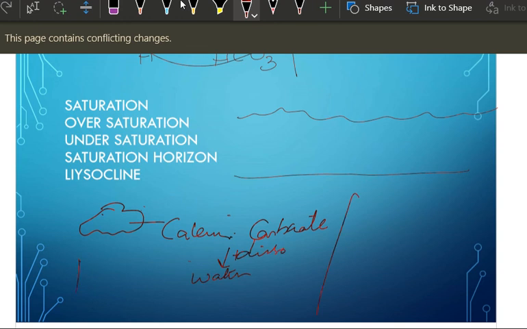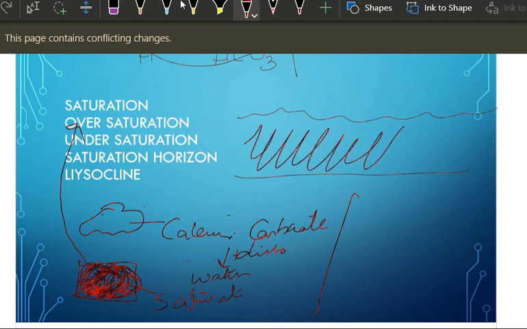If up to a certain limit it got dissolved, it has reached saturation. Suppose more and more calcium is getting included into this. This is over saturation. Okay, over saturation is present near the surface of the ocean.